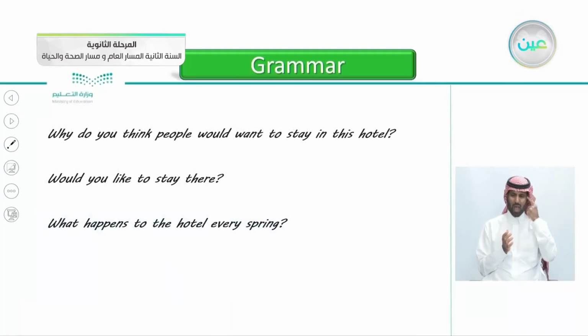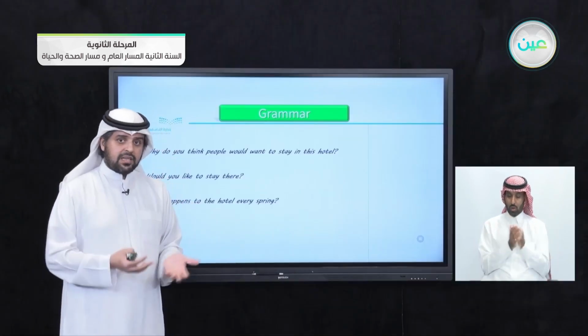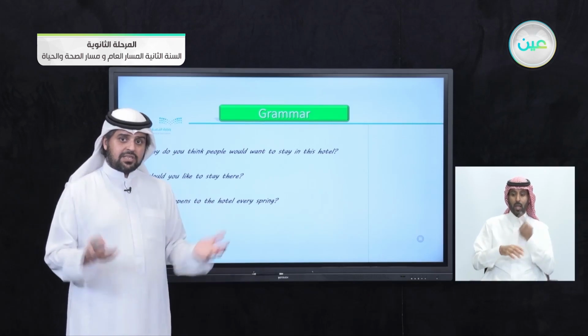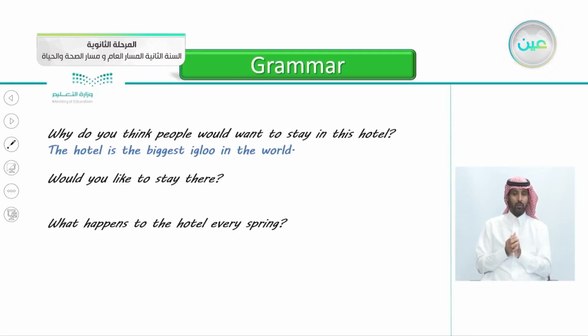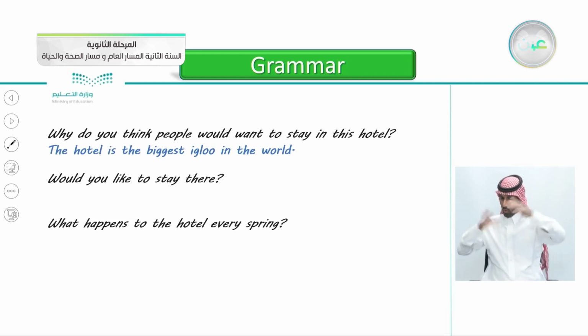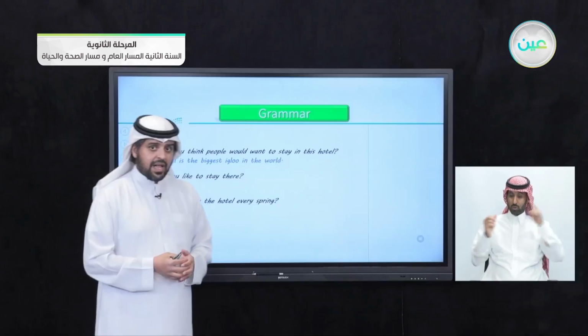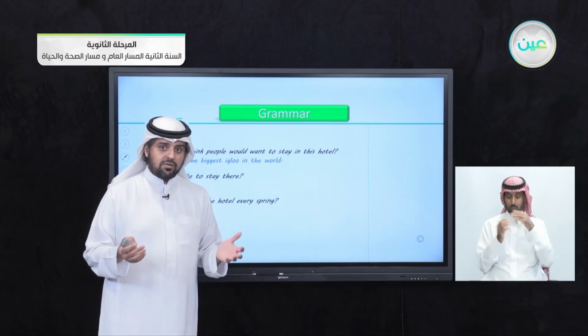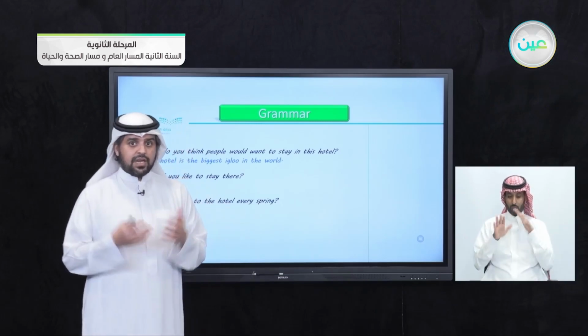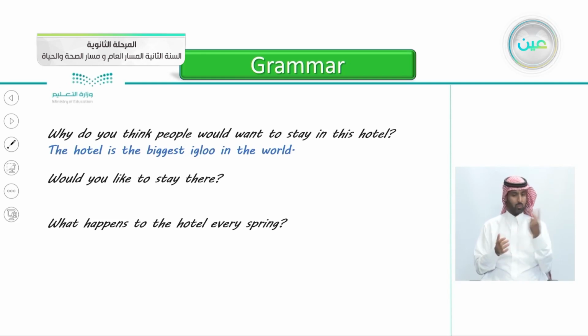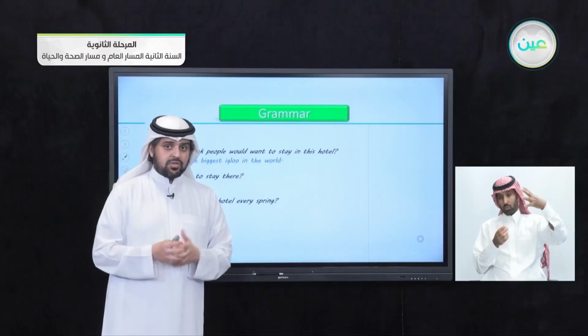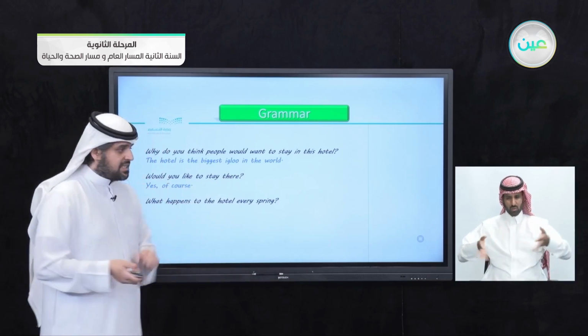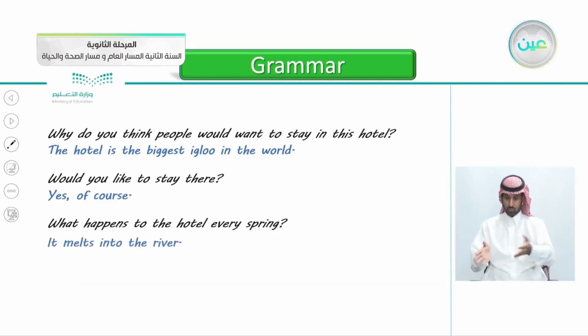Why do you think people would like to stay in this hotel? What's interesting there? Yes, because the hotel is the biggest or the largest igloo in the world. This is really interesting. Of course, it's a snow igloo. I would like to stay there for a night or two. Number two, would you like to stay there? Of course, I would like. Yes, of course. What happens to the hotel every spring? What happens to the hotel, to the ice? Yes, that's correct. It melts into the river.